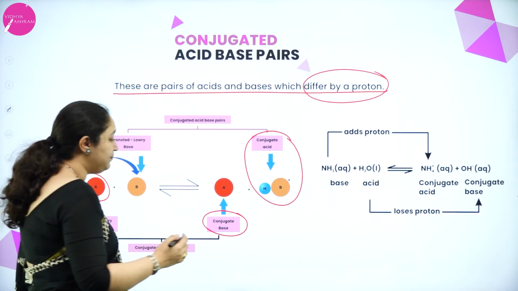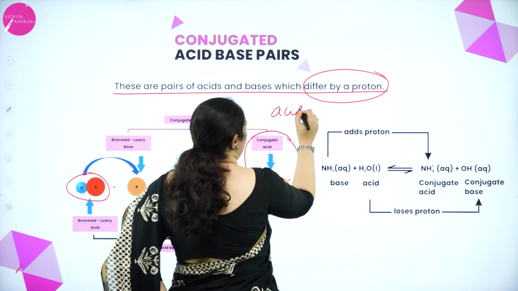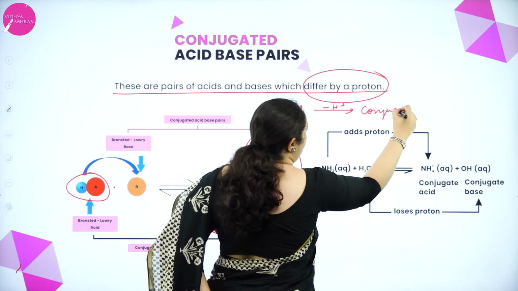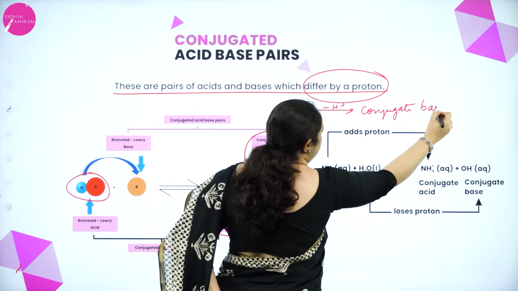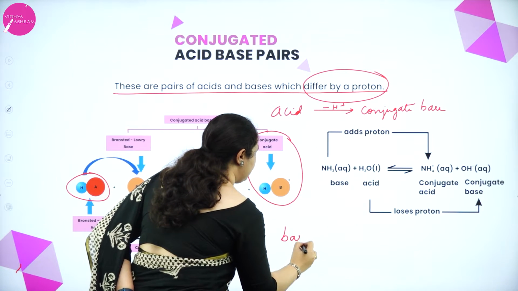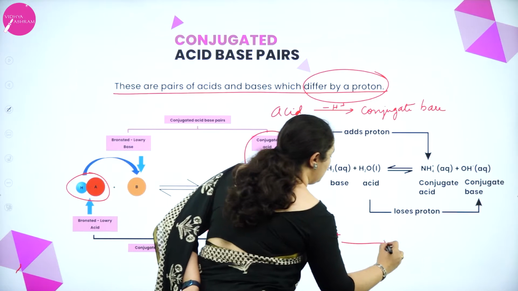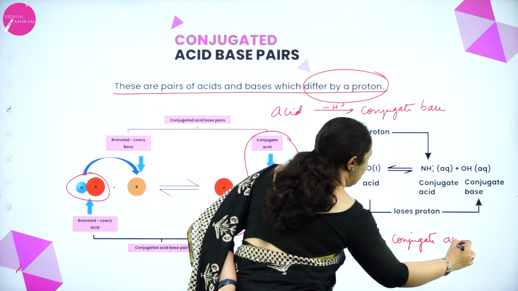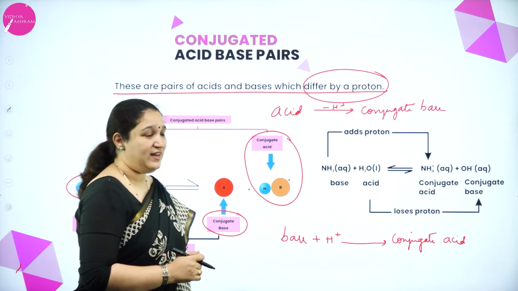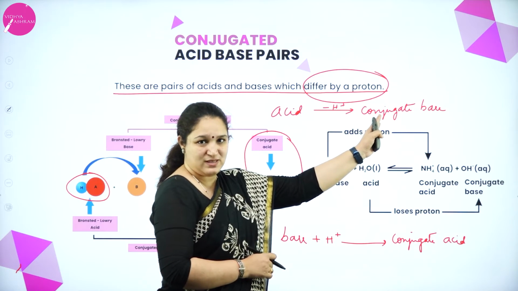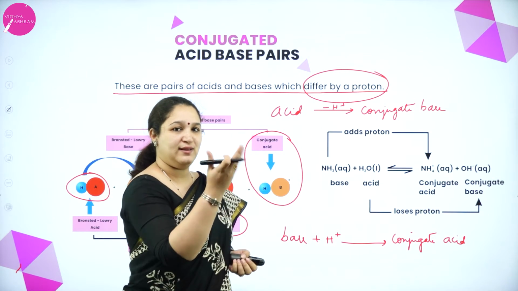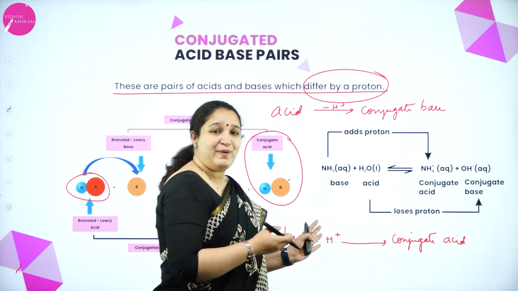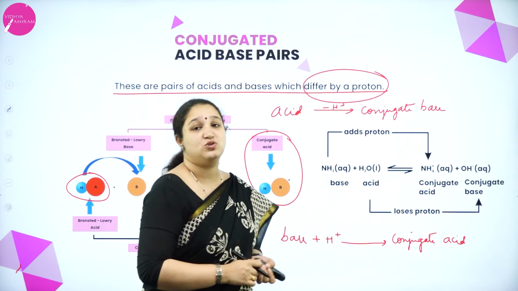So always remember, an acid loses a proton to form a conjugate base. And a base accepts a proton to form a conjugate acid. So you have an acid, you want to write the conjugate base. From the acid, remove one H plus ion, you will get the conjugate base. You have a base and you want to write the conjugate acid. For the base, add an H plus ion and write, you will get the conjugate acid.